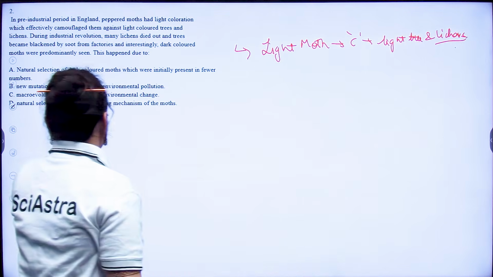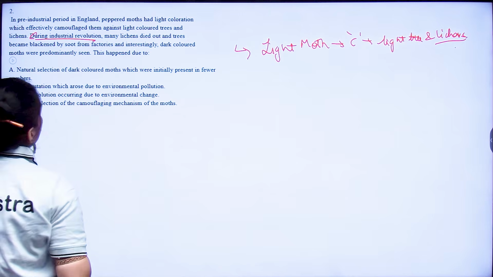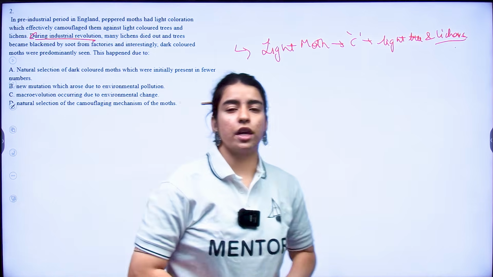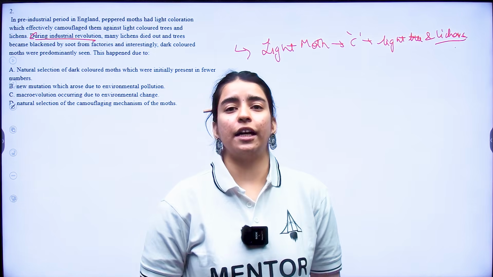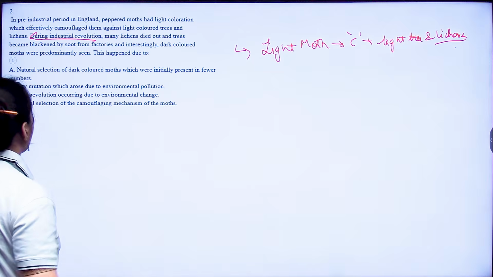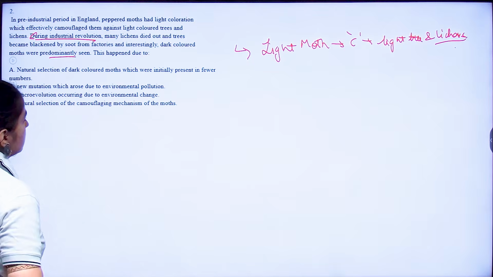They have said that during industrialization, many lichens died because lichens are not able to grow in areas that are very high in pollution. So once your lichens had died, your dark colored moths were predominantly seen.